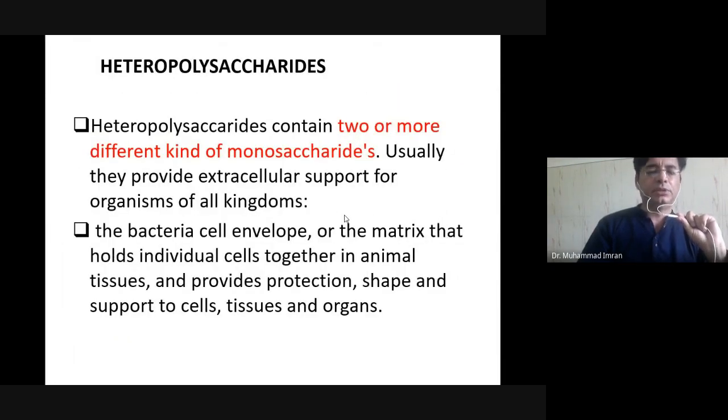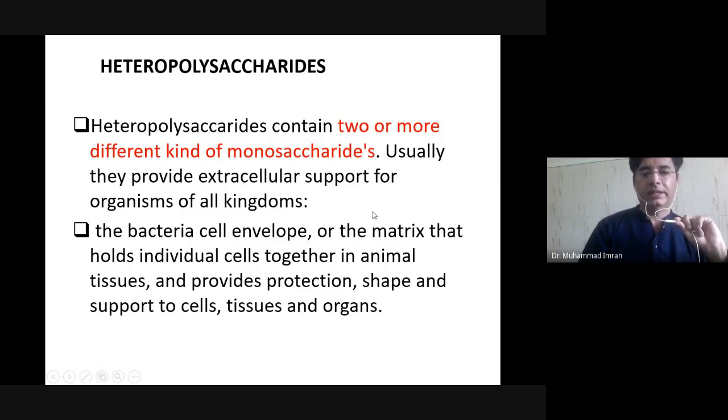Heteropolysaccharides are polysaccharides made up of different kinds of monosaccharides. Usually they provide extracellular support for organisms of all kingdoms. The bacterial cell wall is also made up of heteropolysaccharide. Heteropolysaccharides are of two types: neutral heteropolysaccharide and charged heteropolysaccharide. We will see the difference between neutral and charged. Neutral ones do not contain any charge, and charged ones contain sulfate groups or acid groups, which make them charged molecules.